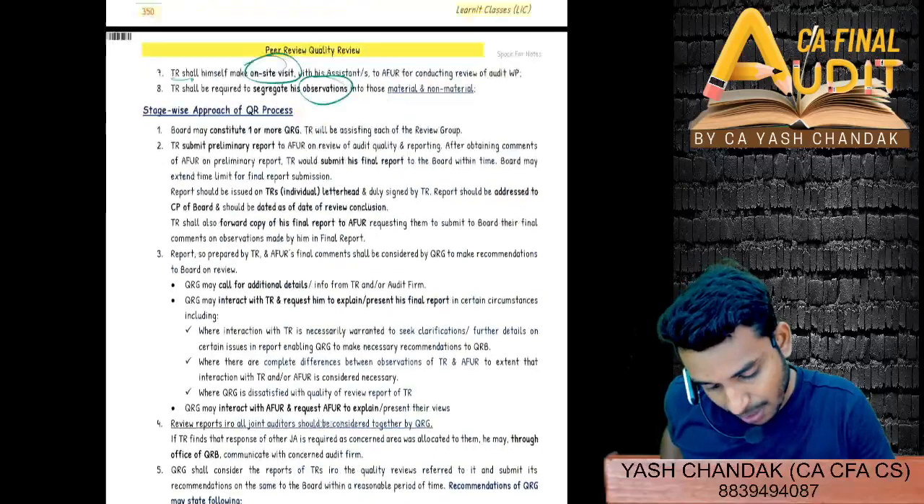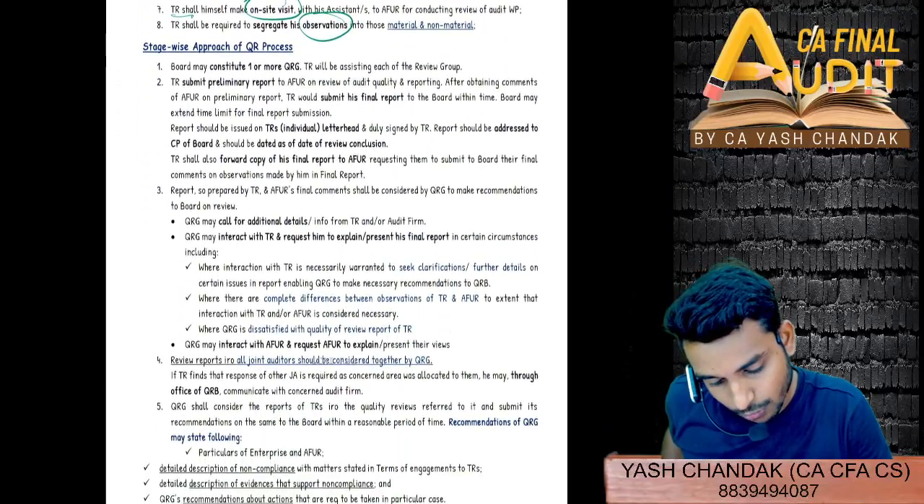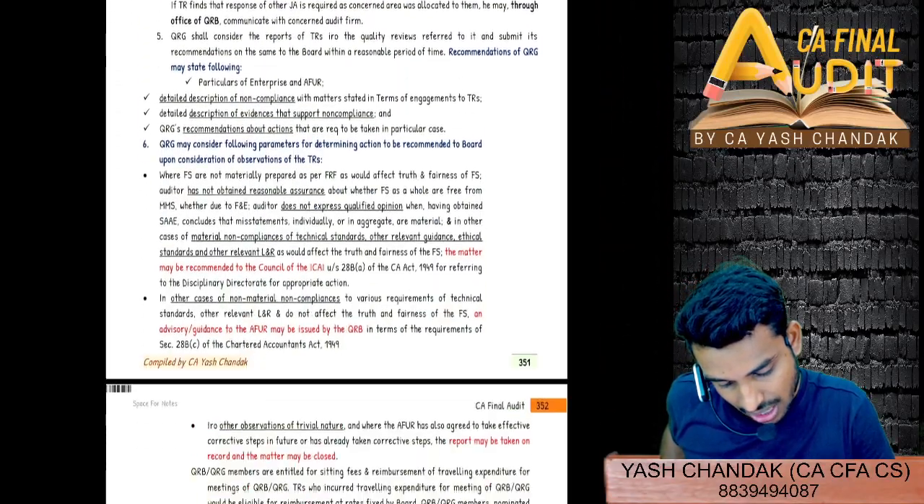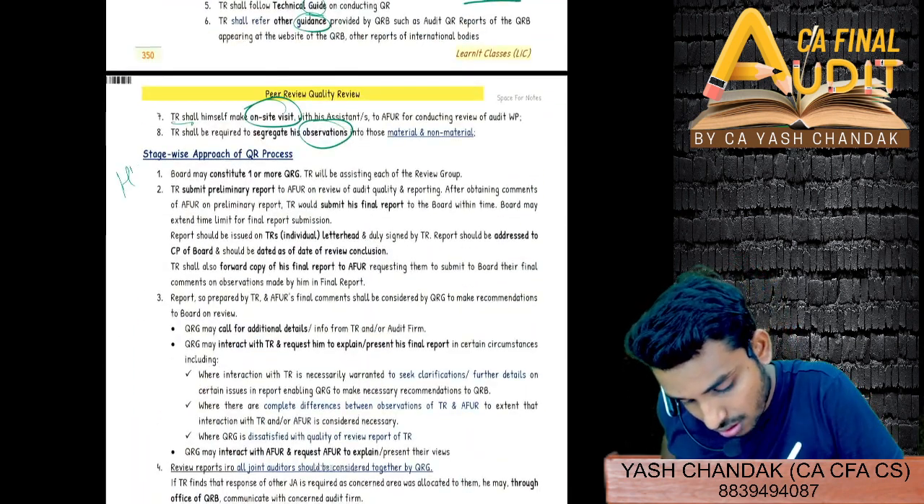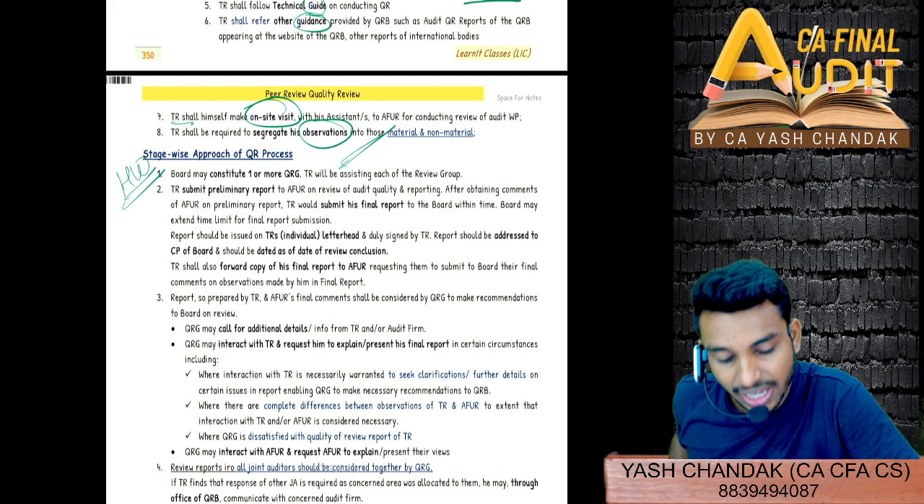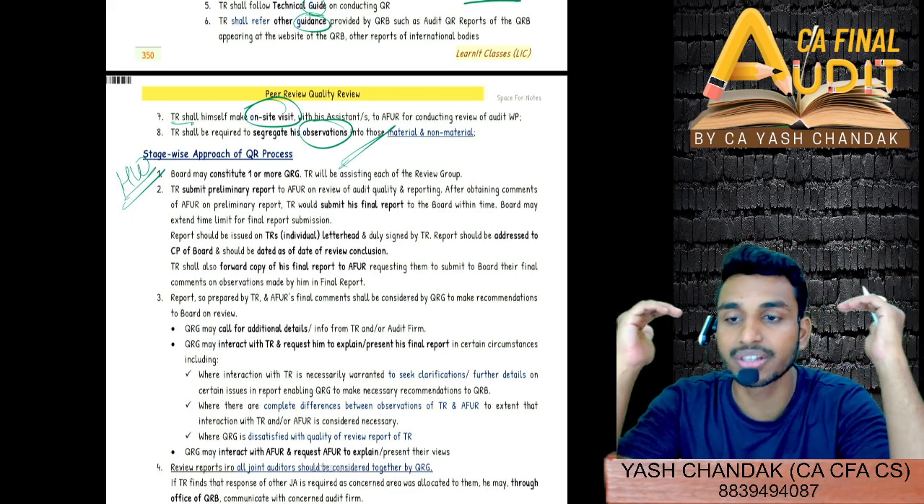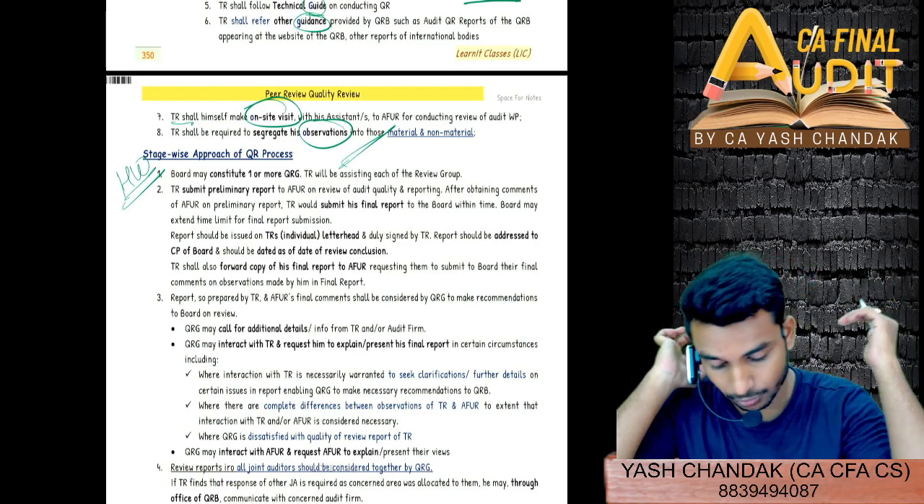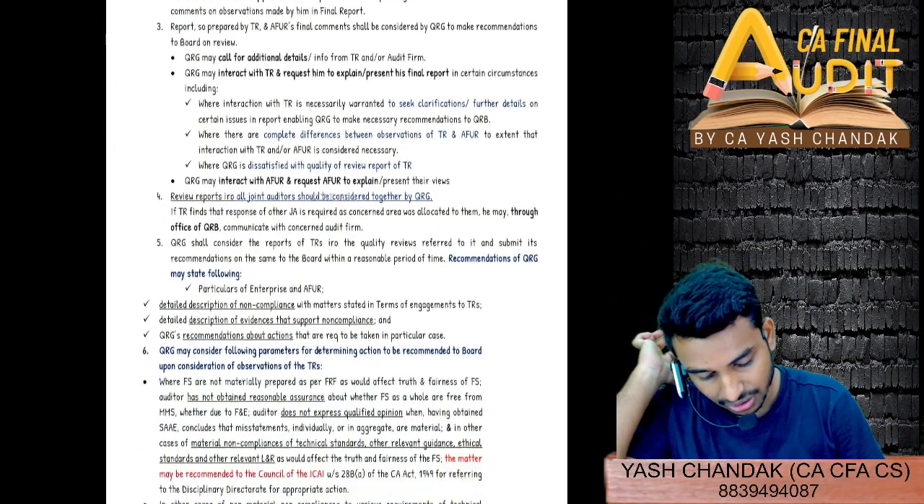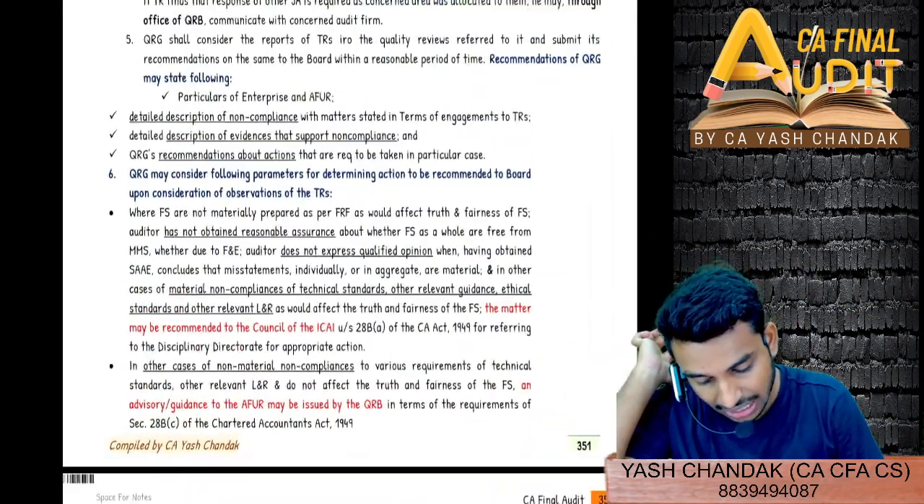Then this stage-wise approach of quality review process. I am giving you this as homework, so that you will also read this and also revise whatever we have learned till now. Whatever we have learned till now, you will have to go through that along with this entire stage-wise detail. Of course, I'll go through this point.